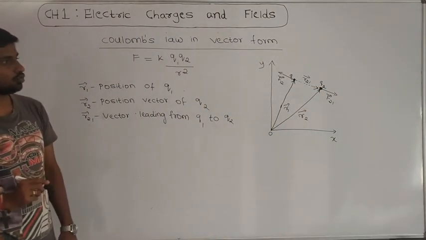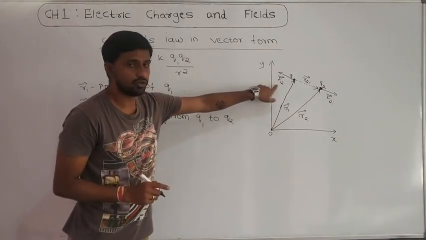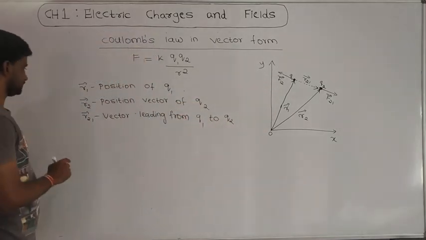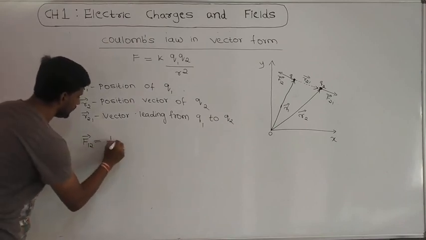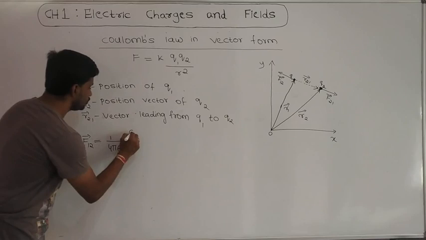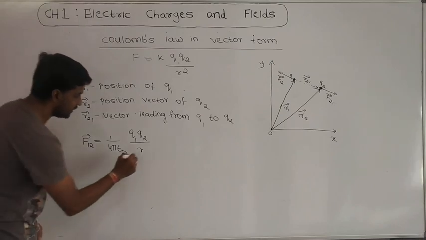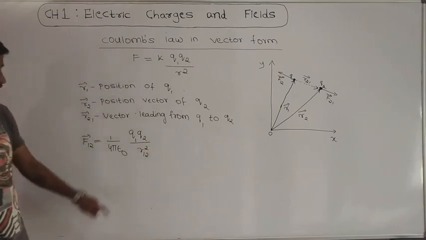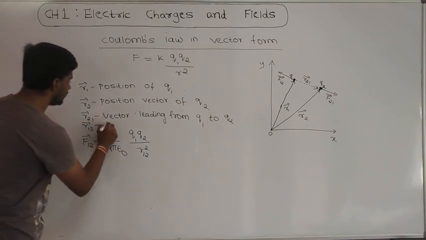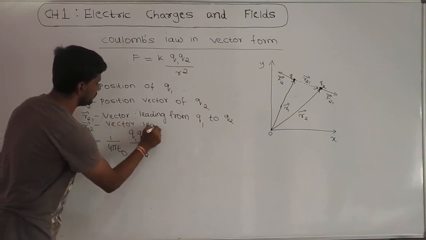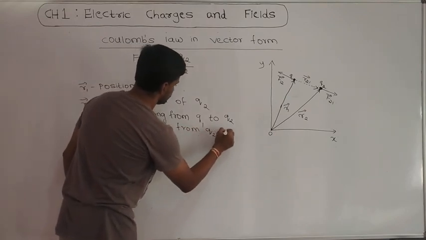Okay. Now I have to write Coulomb's law in vector form. First I am taking F12 vector. So F12 vector is equal to, in Coulomb's law, 1 by 4 pi epsilon naught q1 q2 divided by, instead of r square, I should write r12 square. Then what is the meaning of r12? R12 vector means the vector leading from q2 to q1.